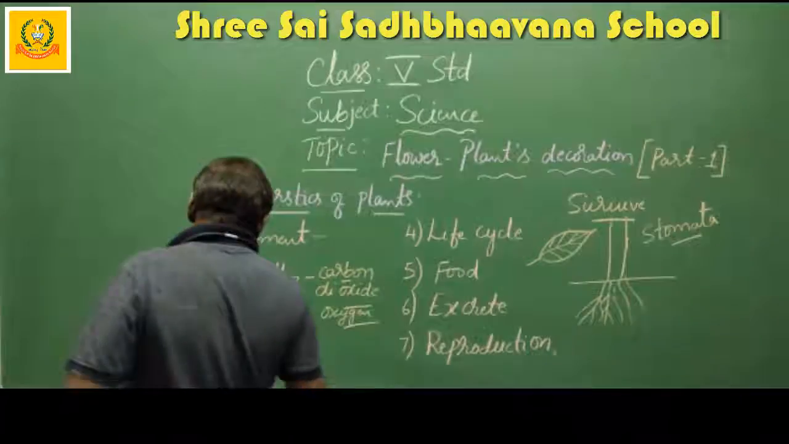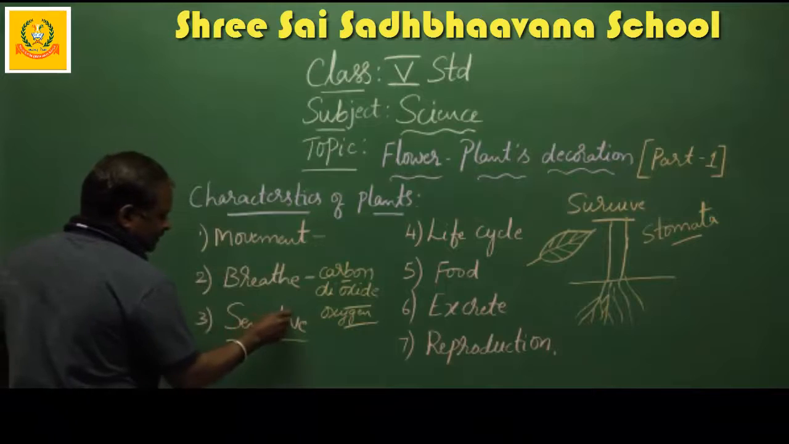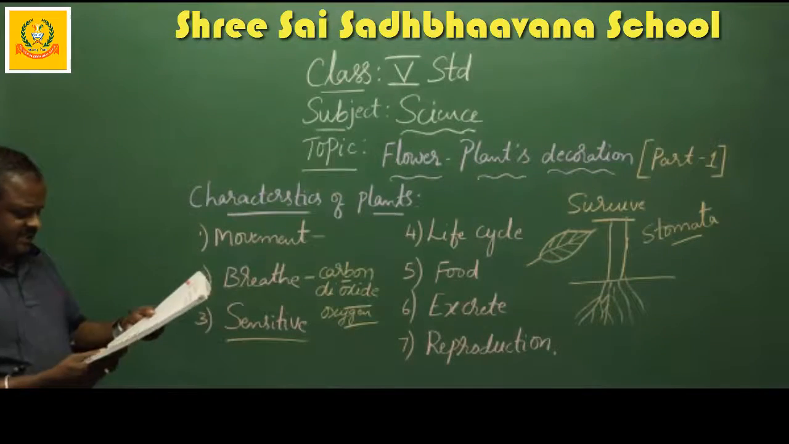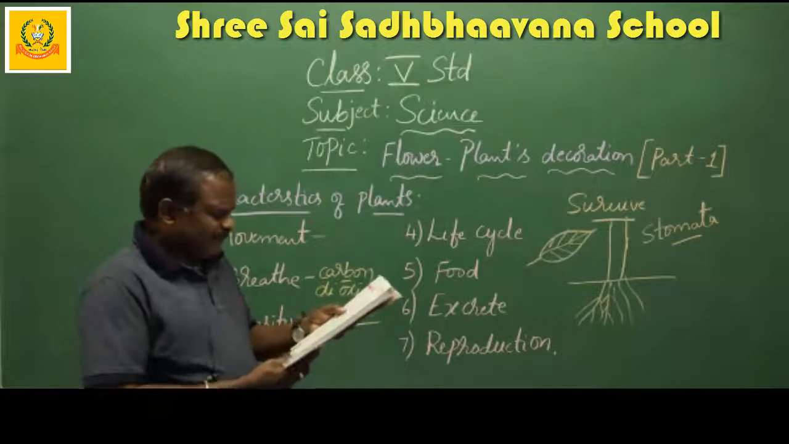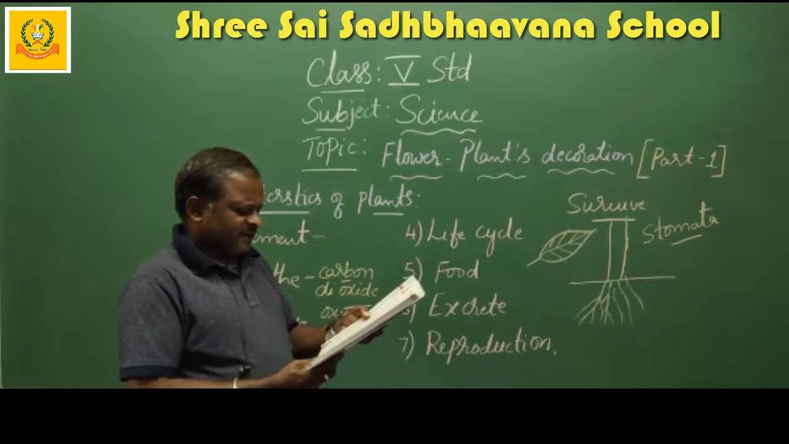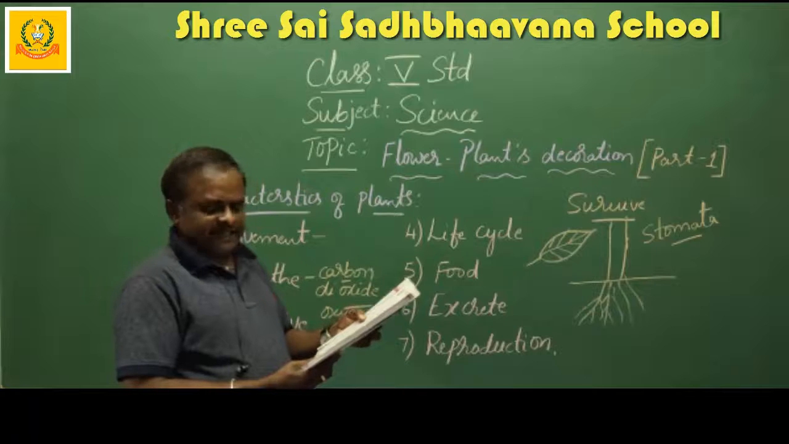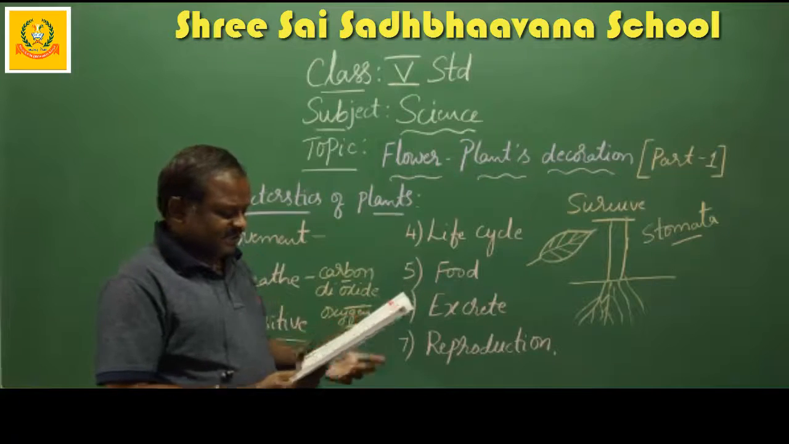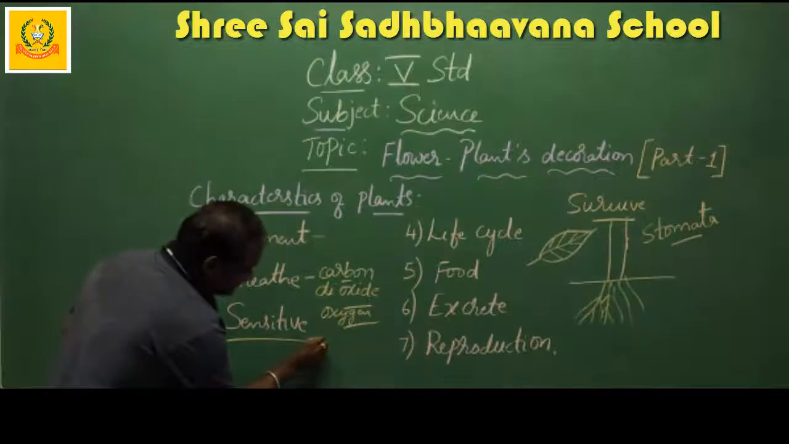Next, sensitive. Plants are sensitive to light. Flowers of a sunflower plant always bend towards light. Plants are sensitive to light.